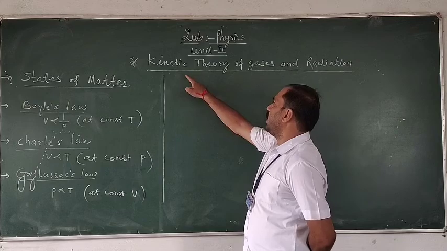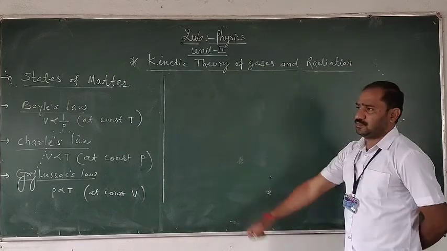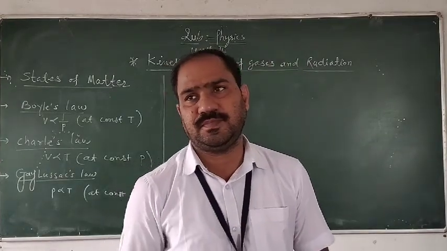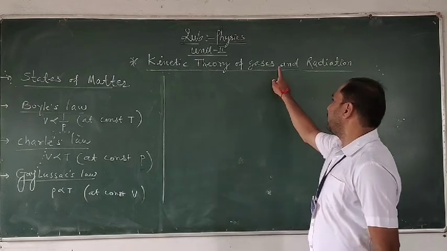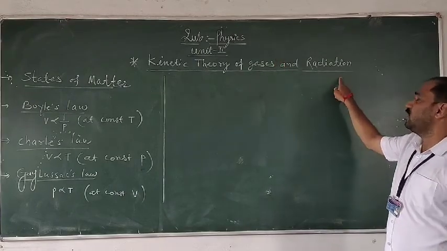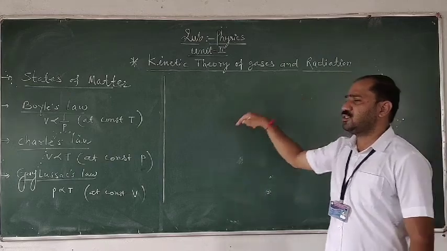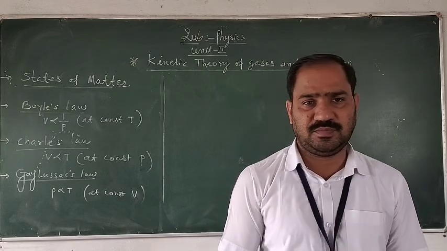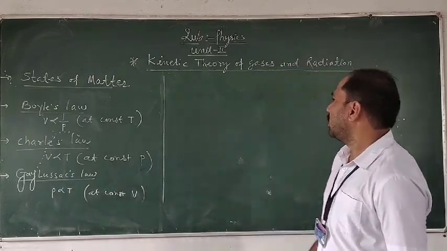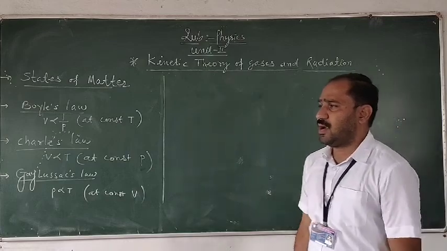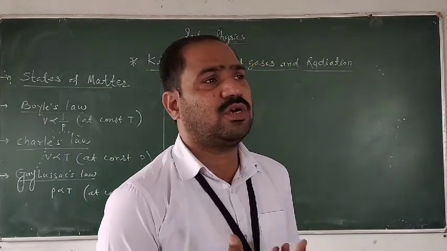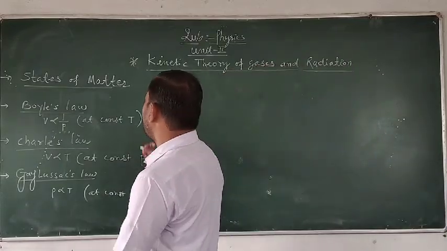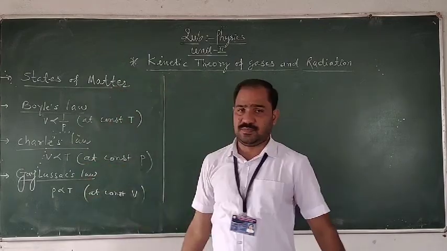Unit second, kinetic theory of gases and radiation. This unit is divided into two parts. First one is the kinetic theory of gases and second one is radiation. Again in this unit we have to see thermodynamics, laws of thermodynamics. So here in the kinetic theory of gases, while considering the gas, we have to come across the different states of matter. So the first topic of this unit is the states of matter.